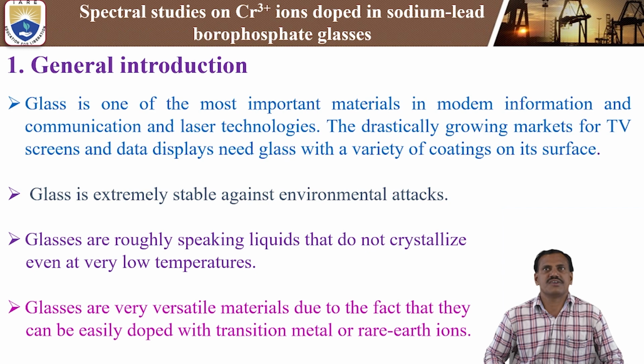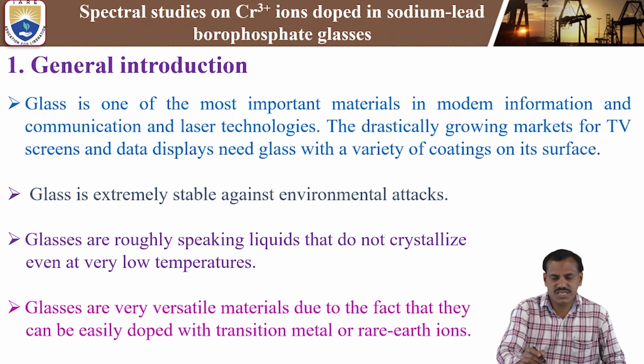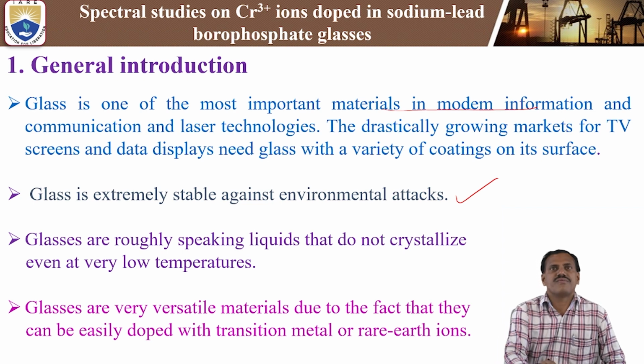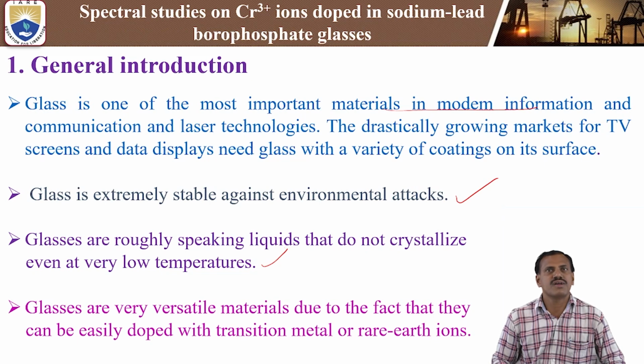So first is the general introduction. Glass is one of the most important materials in modern information, communication and laser technologies. The drastically growing market for television screens and data displays needs glass with a variety of coatings on its surface. Glass is generally extremely stable against environmental attacks. Glasses are, roughly speaking, liquids that do not crystallize even at very low temperature. That is one of the important unique properties of glasses.